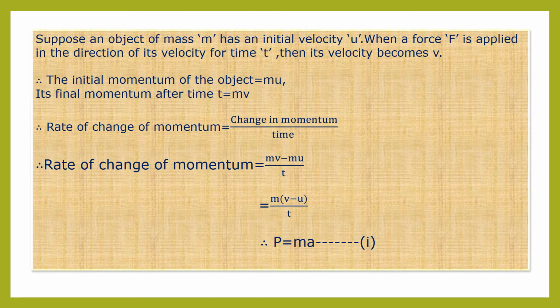So therefore rate of change of momentum is equal to mv minus mu upon t. That is equal to m into bracket v minus u. Here I have taken this m as a common factor, because that is common for the initial momentum as well as the final momentum. So inside the bracket, v minus u upon t. Now this v minus u upon t is the formula for acceleration, because the acceleration formula we know, children, is change in velocity upon time. So therefore rate of change of momentum is equal to m into a.